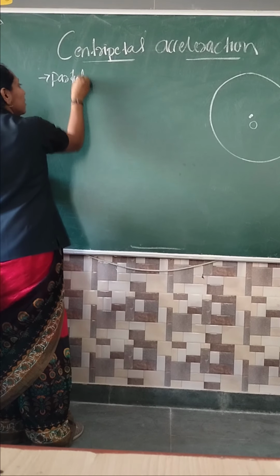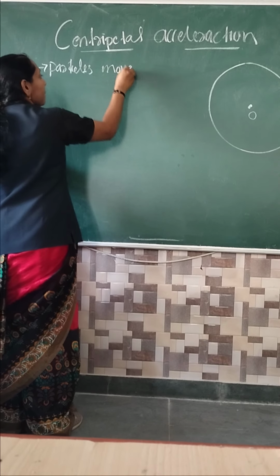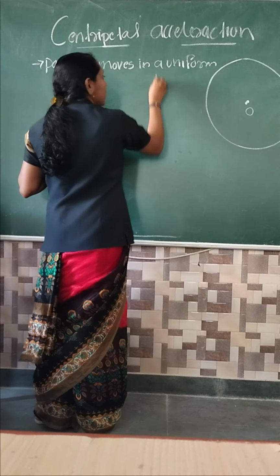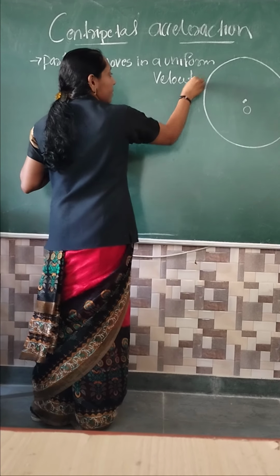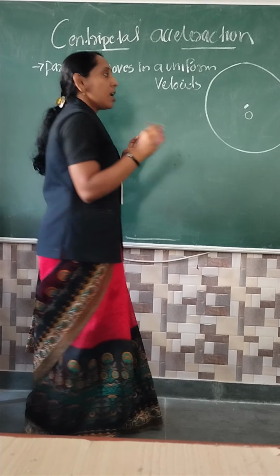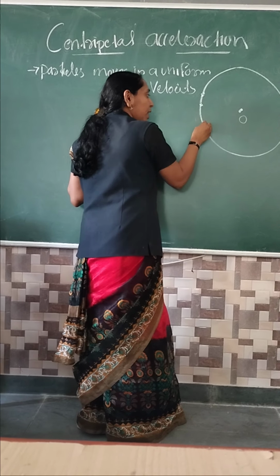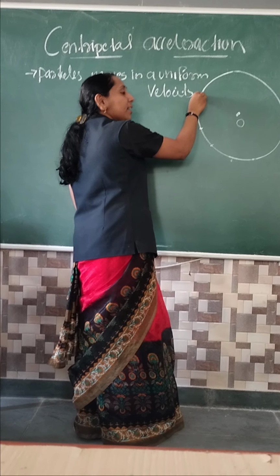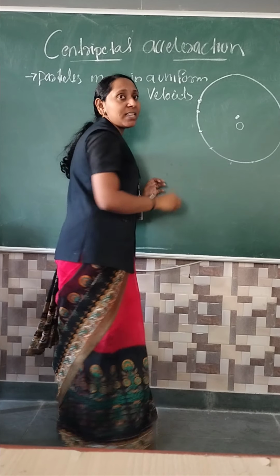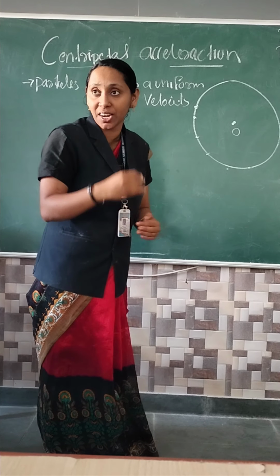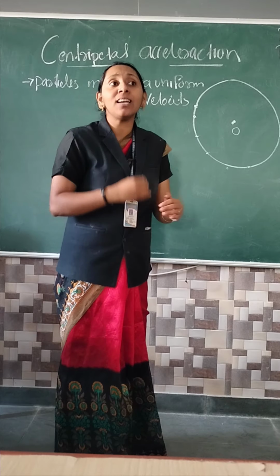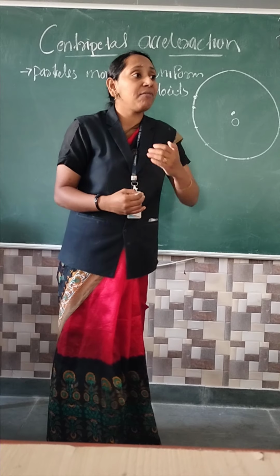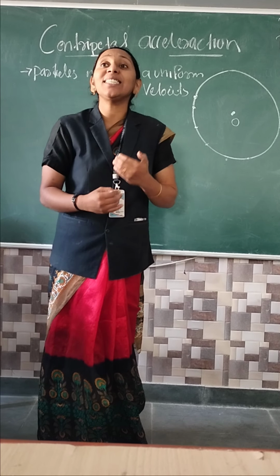Particles move in a uniform velocity. Listen, everyone, listen here. I am considering particles moving in a uniform velocity like that. Each and every particle has a velocity in the tangential direction. I repeat once more: the particle has a velocity, that is a uniform condition. At the same time, that velocity of the particle is in a tangential direction.